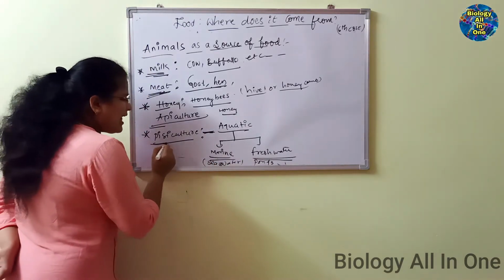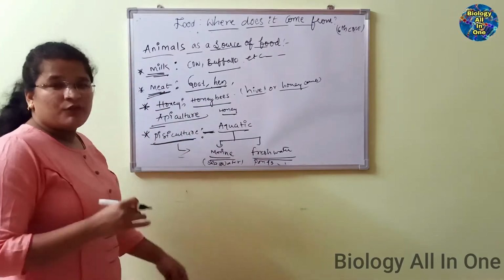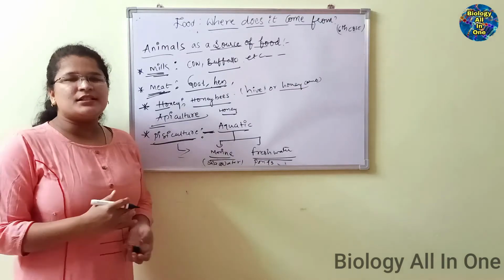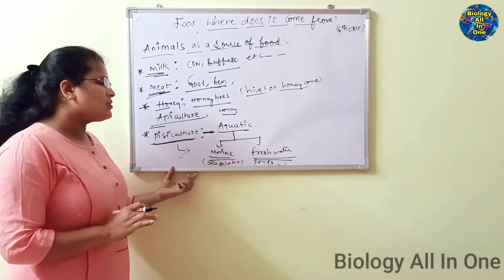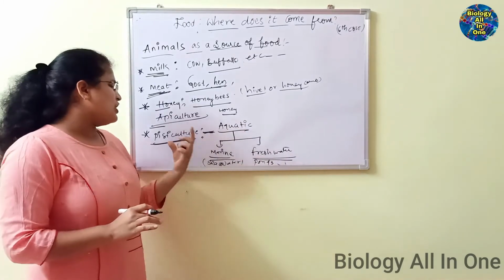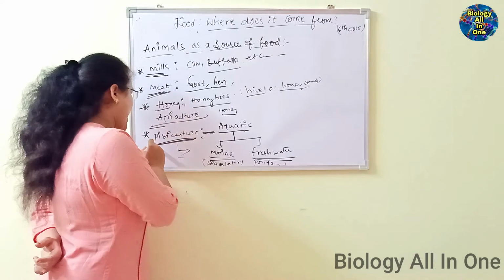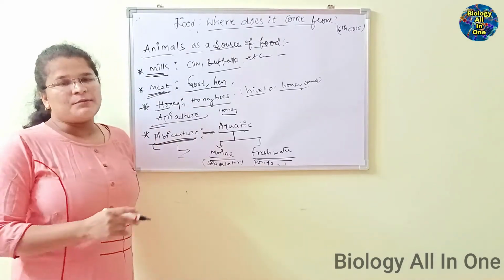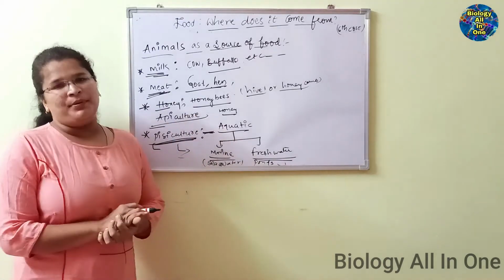Right? Pisciculture means rearing of fishes in ponds, fish ponds. If you visit the Andhra region, there we observe different kinds of fish ponds. That rearing of fishes is known as pisciculture, and it is followed by most of the coastal area people.